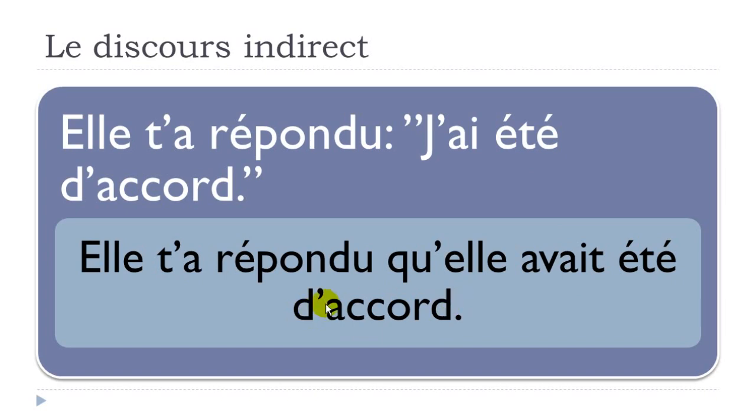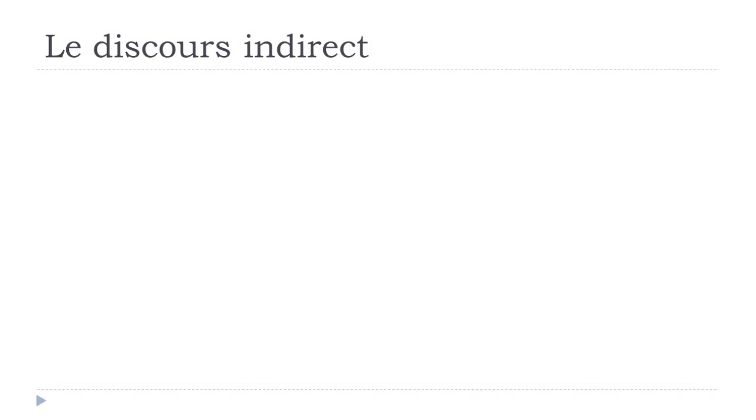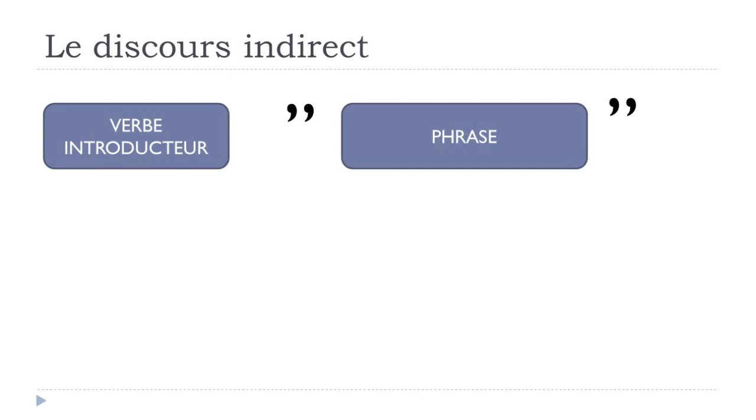All right, so remember, the first part doesn't change. Elle t'a répondu. You don't need to modify it, you don't need to change it. But the second part, a été here, passé composé, will become avait été here. So it's the plus-que-parfait.